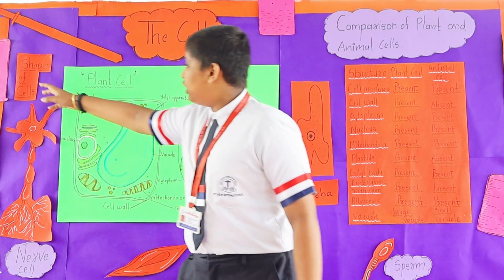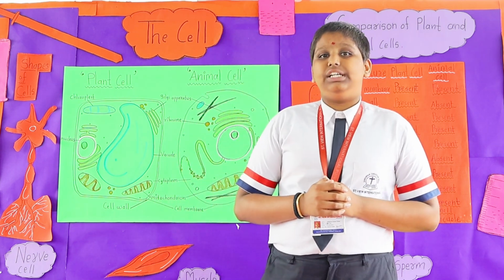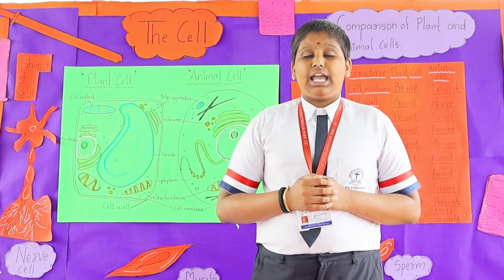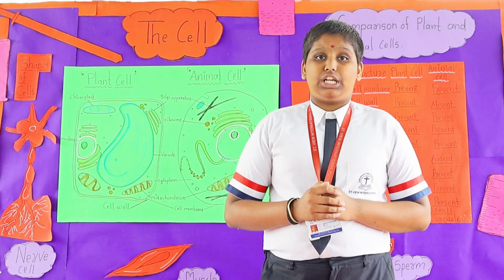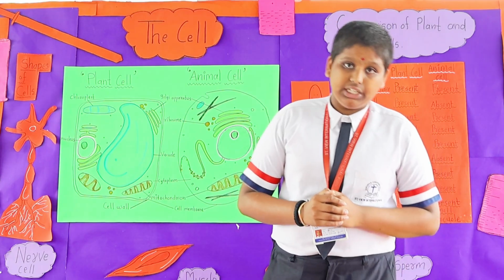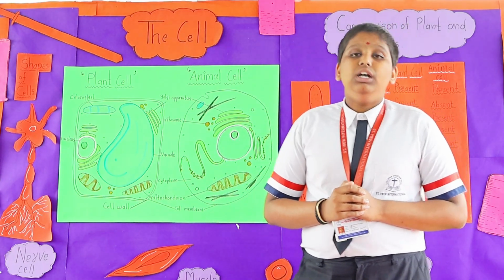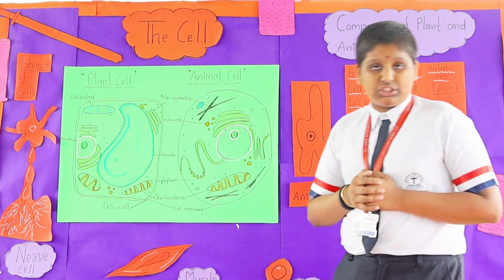Today's topic is shapes of cells. There are different shapes of cells with different functions. First one is irregular. Amoeba and white blood cells have irregular shapes. Amoeba captures food with pseudopodia. White blood cells are protective cells present in our body, which help protect us from germs. The next one is disc shape. This is the shape of RBCs, red blood cells, which supply oxygen to us.